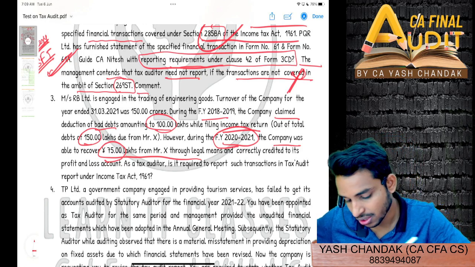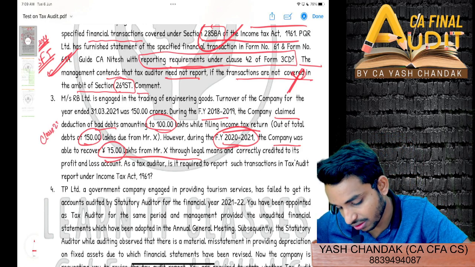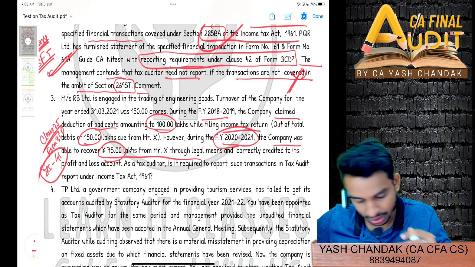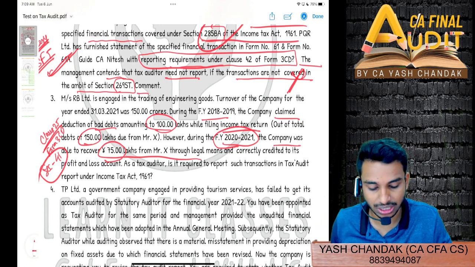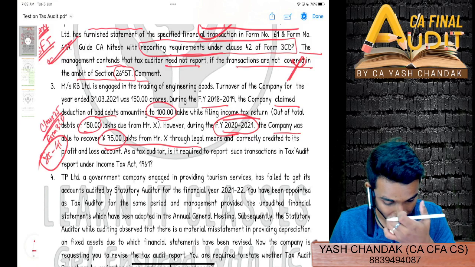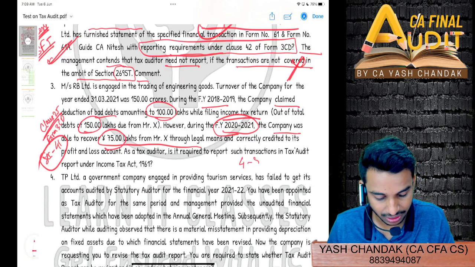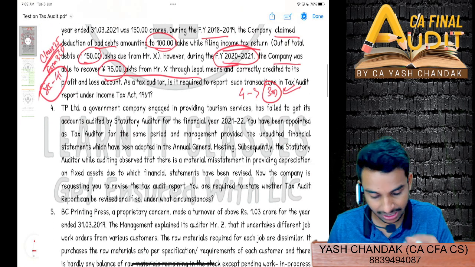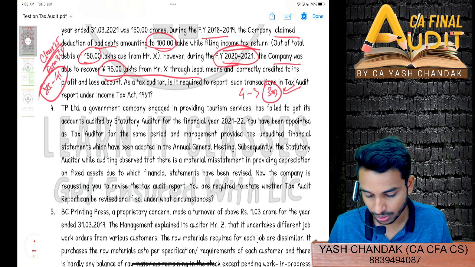Correct. So clause 25 of Form 3CD and section 41 has to be mentioned here clearly, and then also the language and reporting. You will definitely get good marks; if the question is of 4 marks, then definitely at least 3 marks you will get.